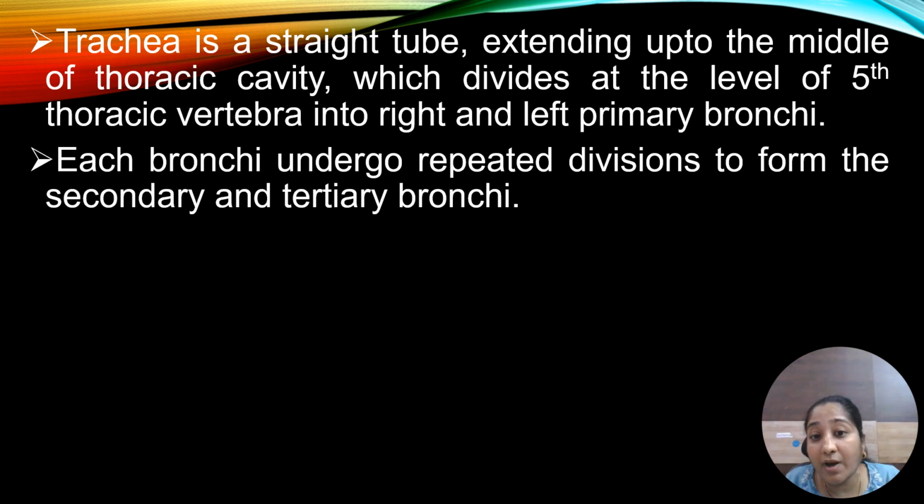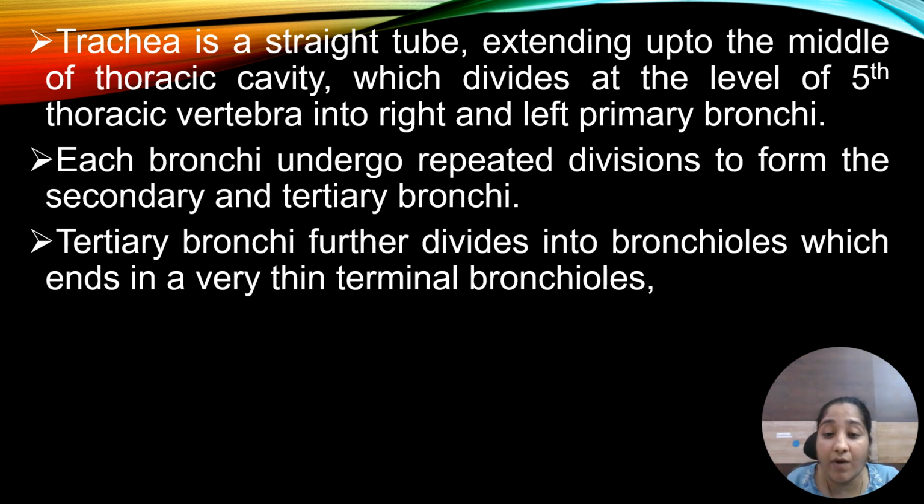Then each bronchus undergoes repeated division, forming secondary bronchi and tertiary bronchi. These tertiary bronchi further divide into primary bronchioles, then secondary bronchioles, then tertiary bronchioles.